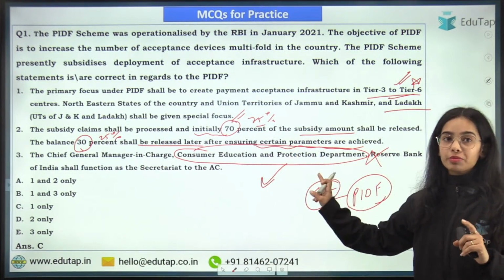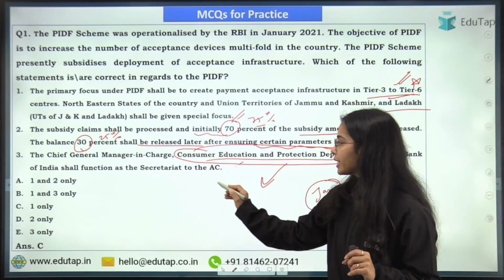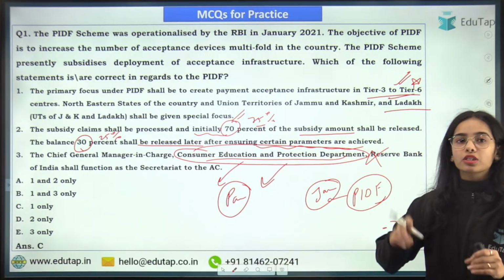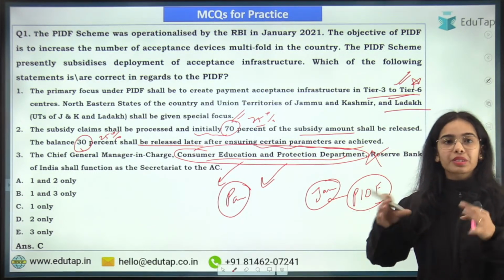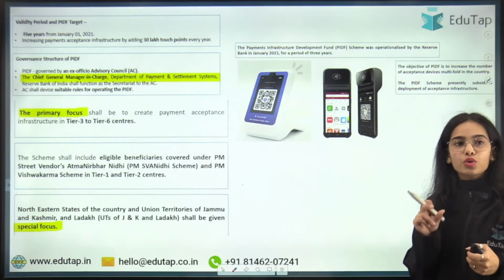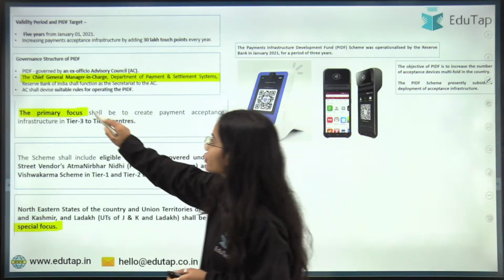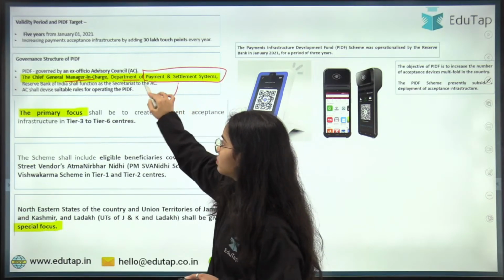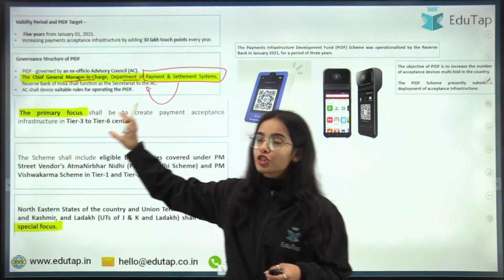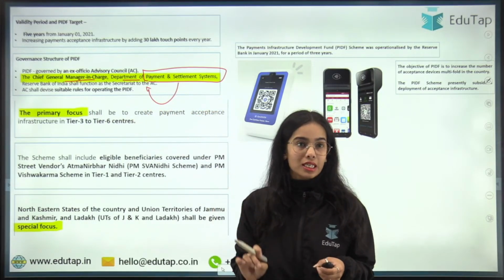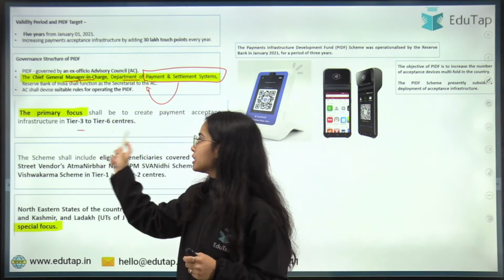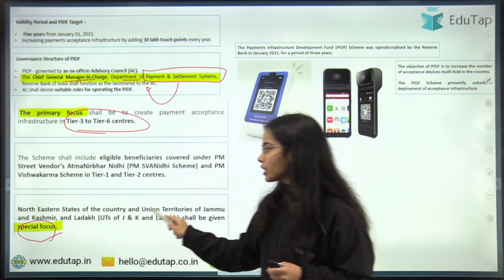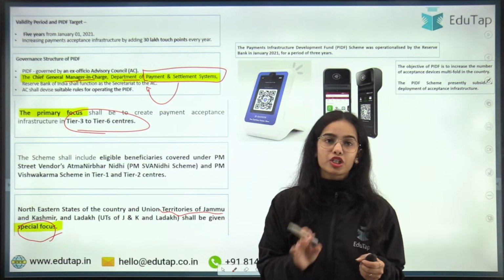Consumer Education and Protection Department, just see that this is not related to your payment system. And here PIDF talks about the payment infrastructure, payment acceptance, payment devices. So the idea is that the Chief General Manager in charge of the Department of Payment and Settlement System of the Reserve Bank of India shall function as the Secretariat to the Advisory Council. The primary focus is on the tier 3 to tier 6 centers and special focus is given to the northeastern states of the country and Union Territories of Jammu and Kashmir and Ladakh.